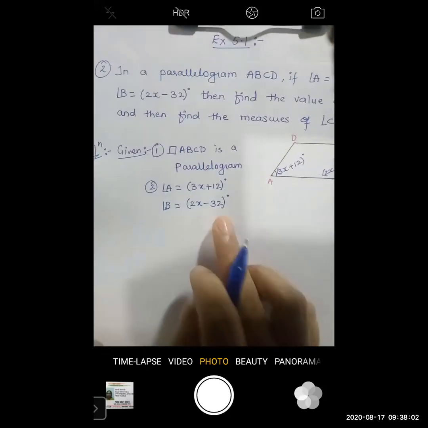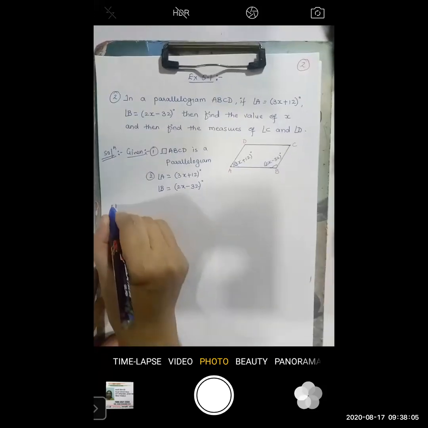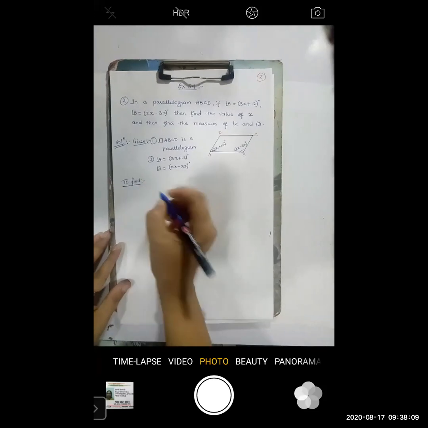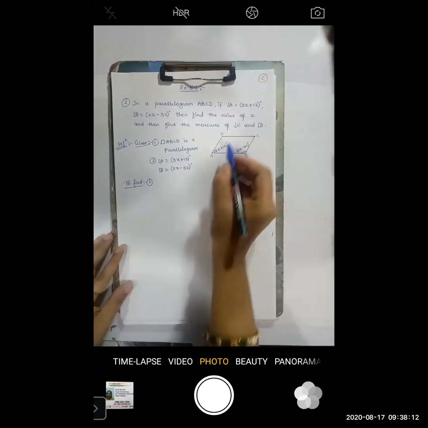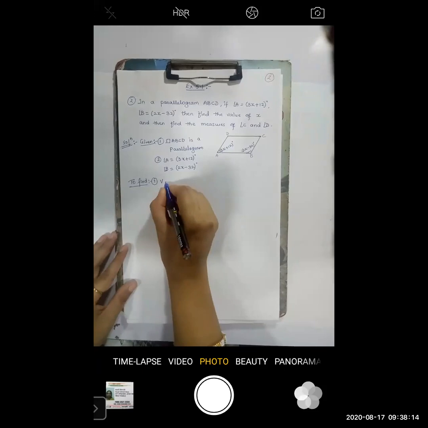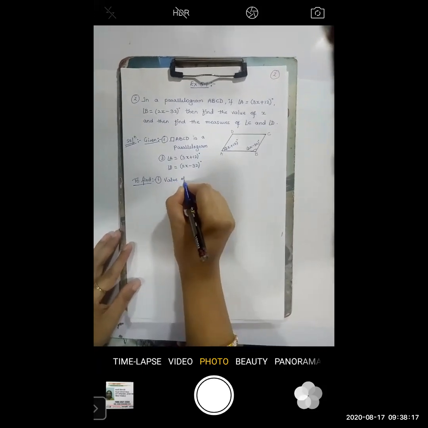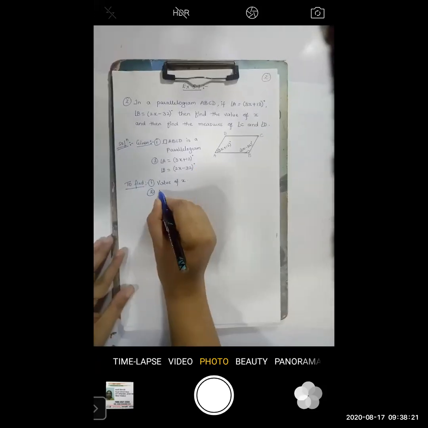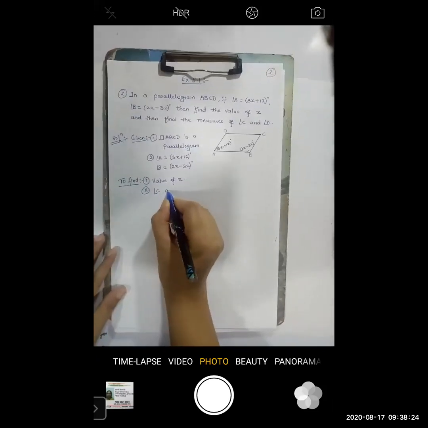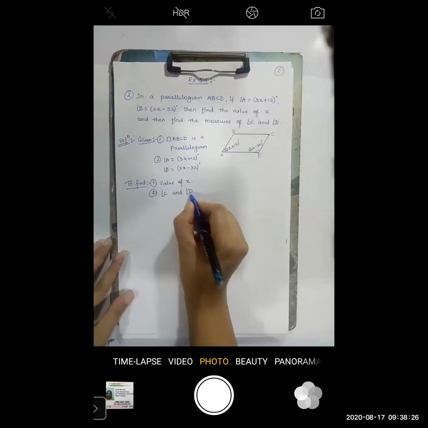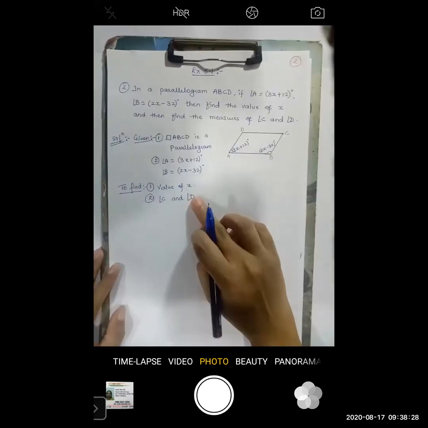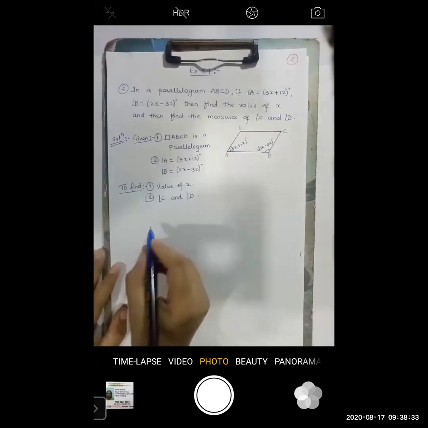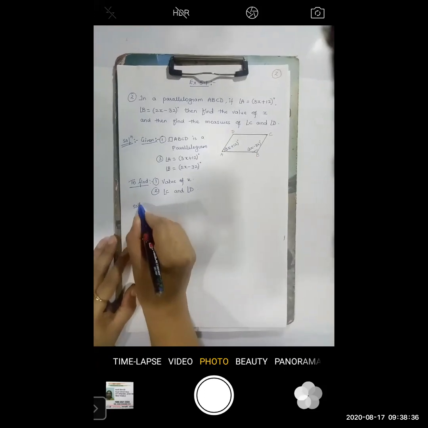These two things are given to you. Okay. Now, next step is what? To find. Here, question is what? Find. So we will write to find. What you have to find out? First thing, value of x. Okay. And second thing, angle C and angle D. These two things you have to find out. Okay. Now, let us start with the actual solution part.